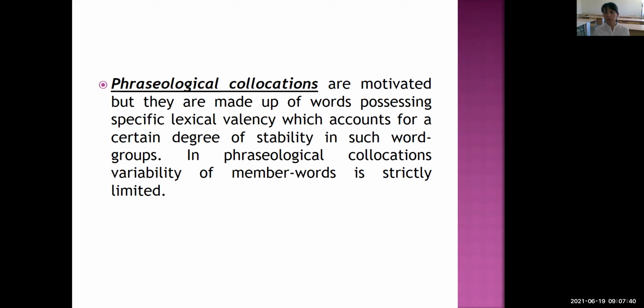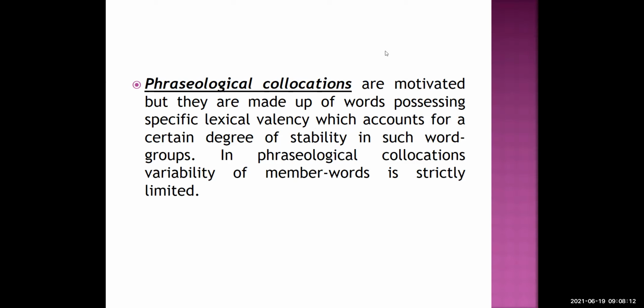So what are phraseological collocations? Phraseological collocations are motivated, but they are made up of words possessing specific lexical valency, which accounts for a certain degree of stability in such word groups. In phraseological collocations, variability of member words is strictly limited.